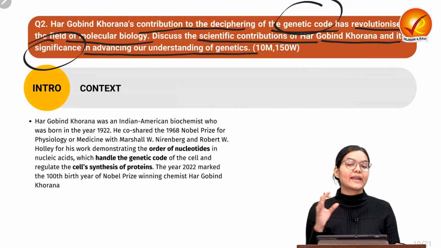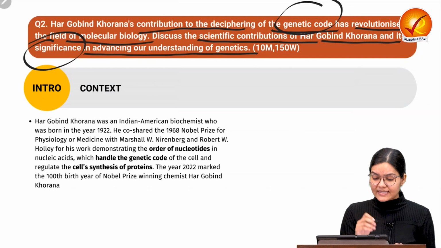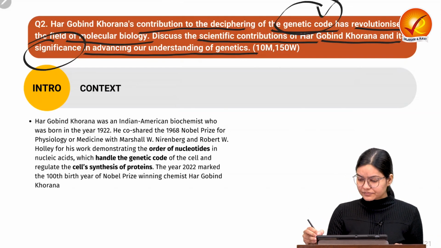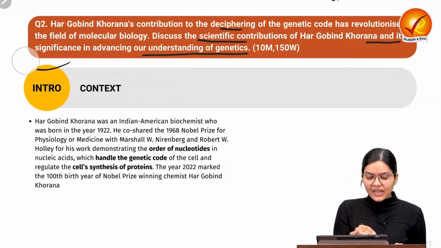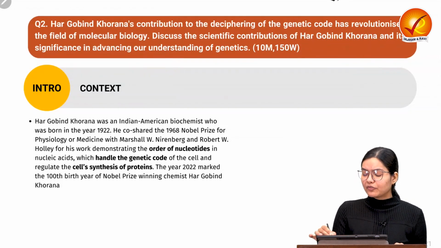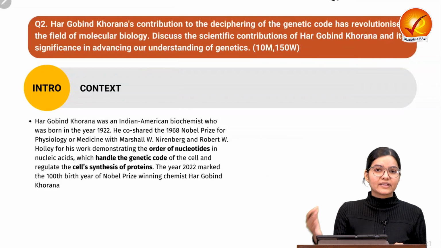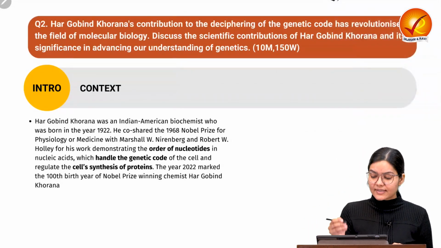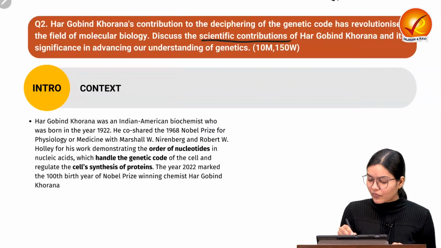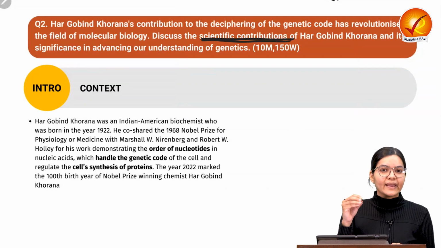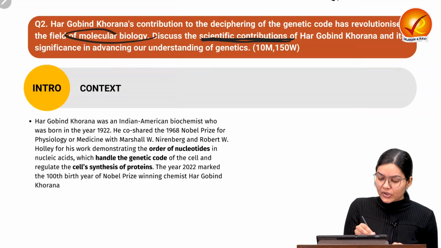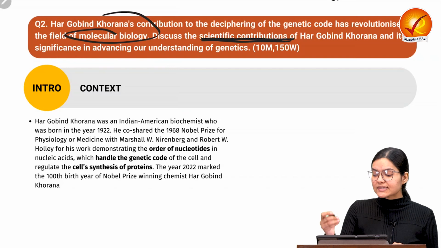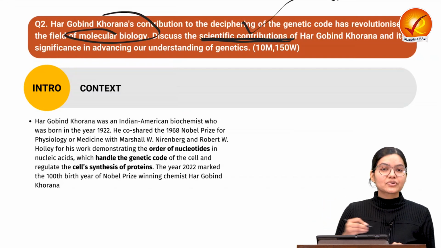Okay, so let us try to understand the demand of the question. It is saying the discovery of the genetic code by Dr. Khurana has provided a revolutionary achievement in the field of molecular biology. So we have to discuss the contribution, what discovery or contribution it made to the field of molecular biology, and then we have to discuss how these inventions or contributions of Dr.